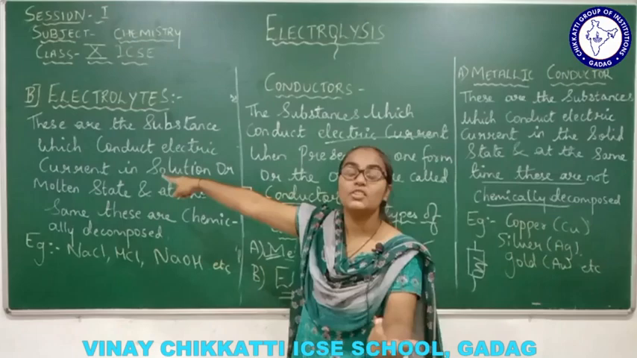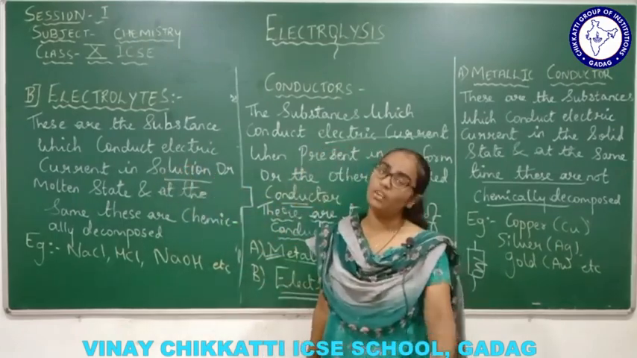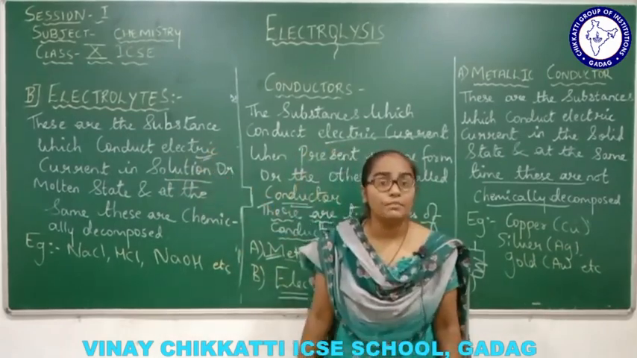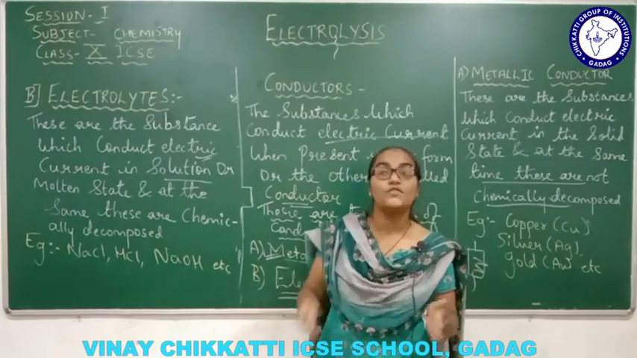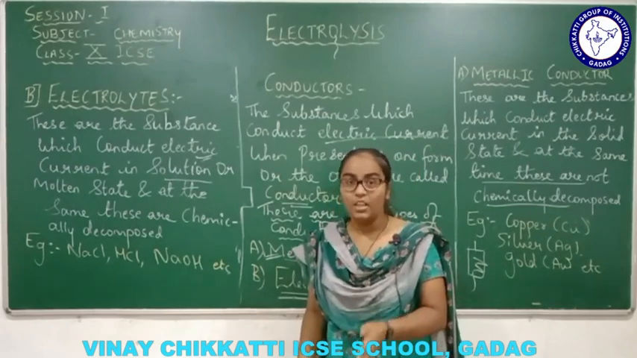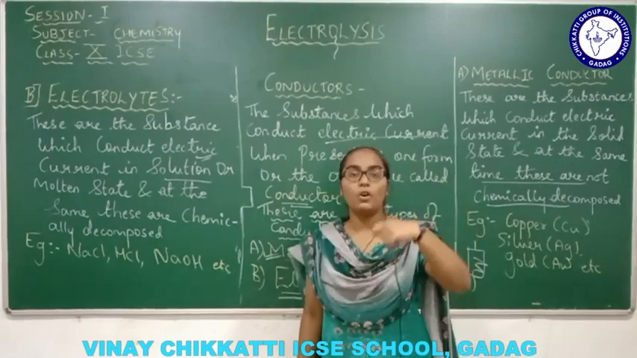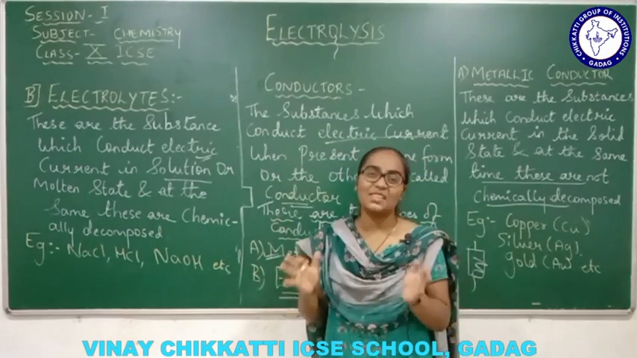But what will be the state of matter of the electrolyte? It may be in the solution form or molten form. Now what is a solution? Solution is nothing but a combination of solute and solvent, right? The solute will be in the form of a solid or liquid, the smaller part of the solution, and the solvent is the larger part of the solution.